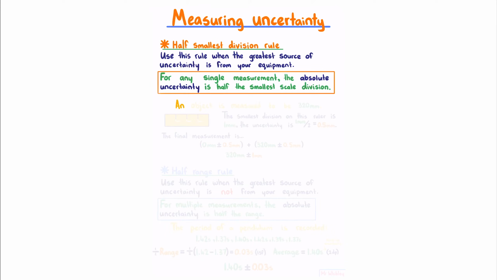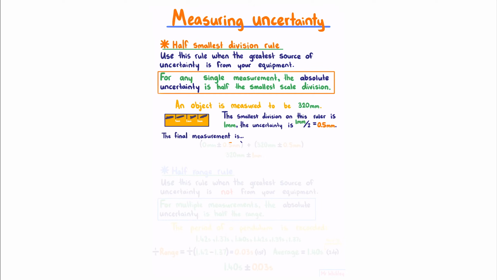For example, an object is measured to be 320 millimeters. The smallest division on this ruler is 1 millimeter, meaning that these divisions here are 1 millimeter wide. The uncertainty is therefore half of this, which gives us 0.5 millimeters. The final measurement is therefore our zero measurement plus or minus 0.5 plus our end measurement of 320, once again plus or minus 0.5. Adding our green values gives us 320, and adding our uncertainties gives us 1 millimeter.